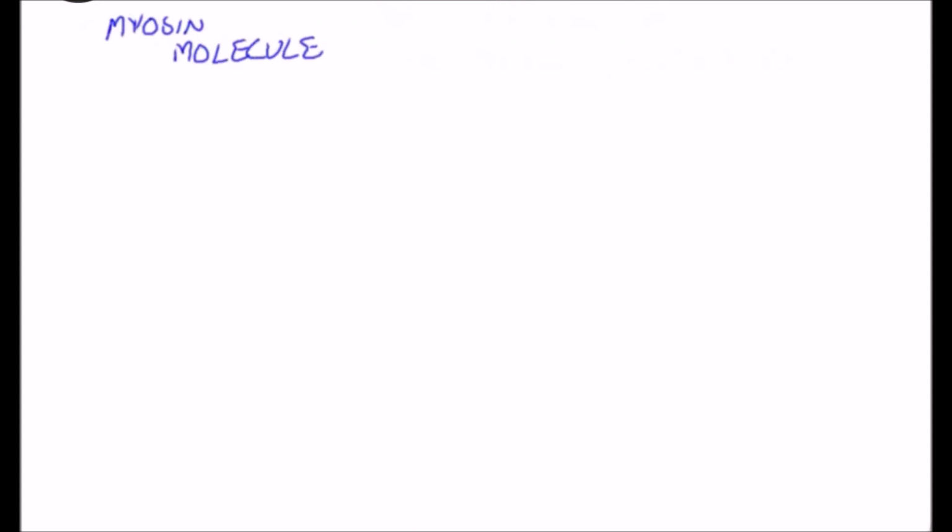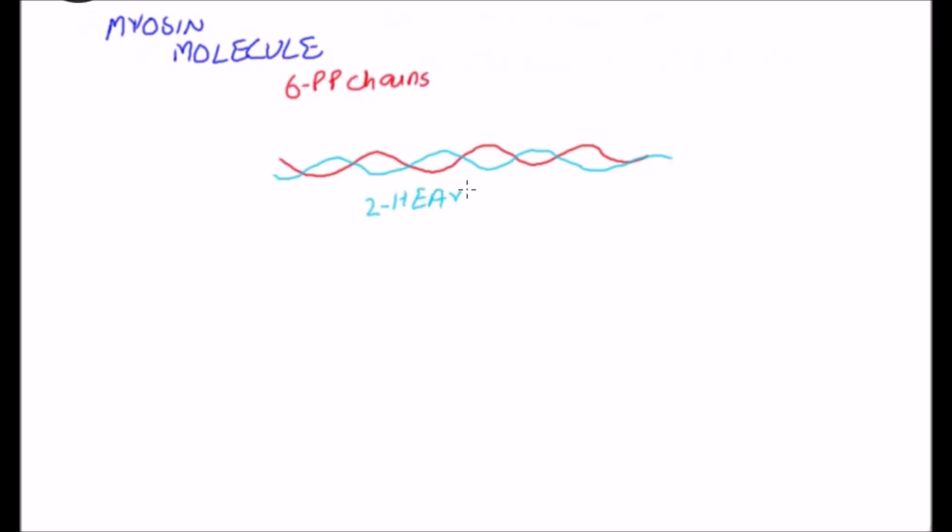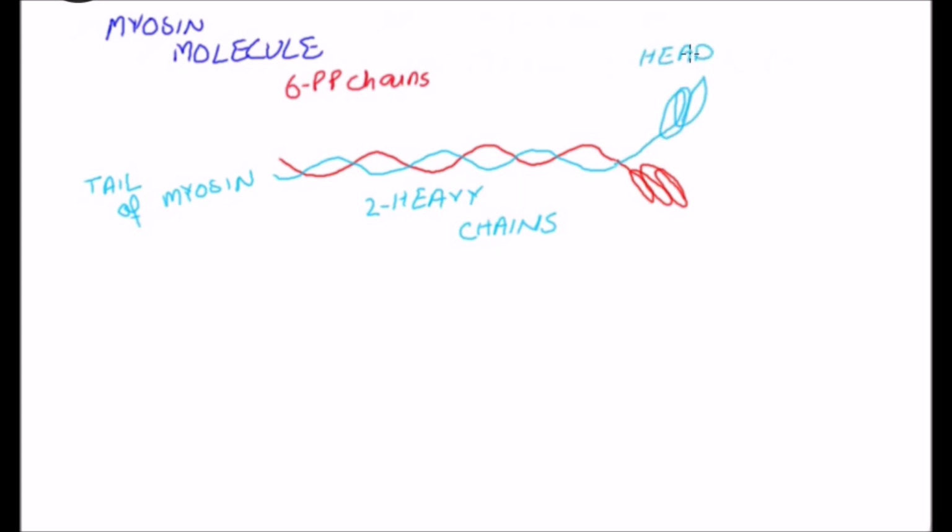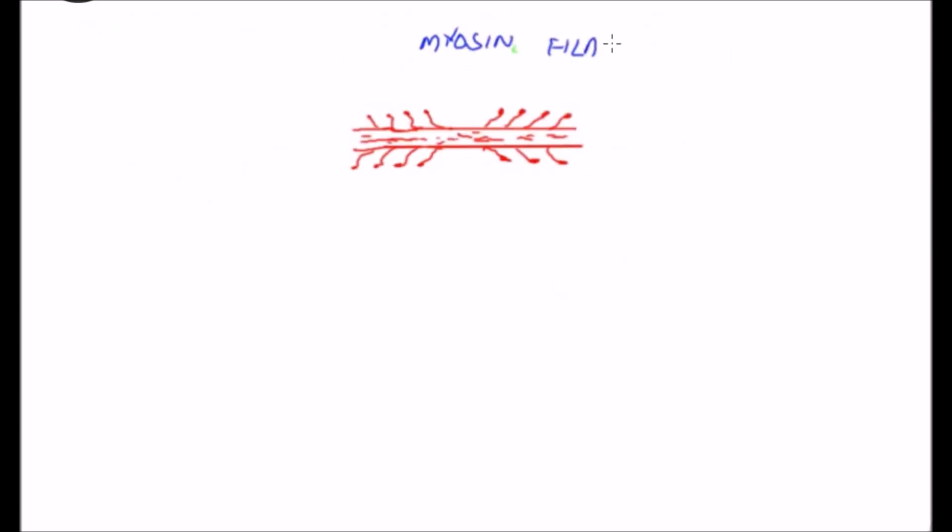The myosin molecule is composed of 6 polypeptide chains. Two heavy chains wrap spirally around each other to form a double helix, which is called the tail of the myosin molecule. One end of each of these chains is folded bilaterally into a globular polypeptide structure called the myosin head. Thus, there are two free heads at one end of the double helix myosin molecule. The 4 light chains are also part of the myosin head.